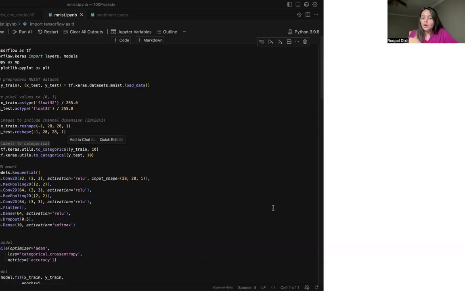For example, one filter might spot the vertical stroke of a 7, while another catches the horizontal bar of that same digit. In our code, the first convolutional layer has 32 filters, creating 32 feature maps, each showing where specific patterns appear. Later layers have 64 filters to detect more complex shapes, like parts of the digit.